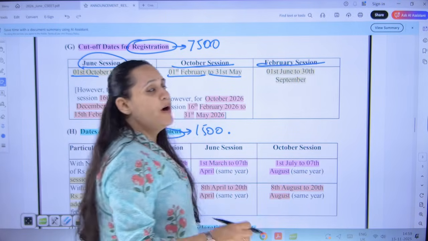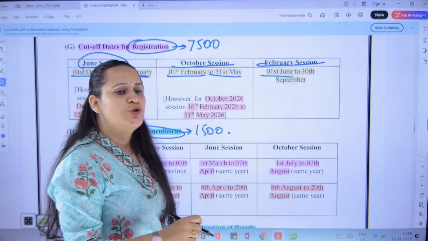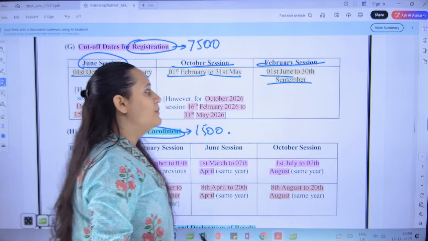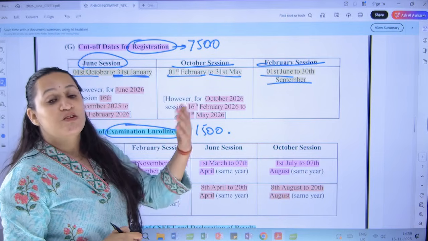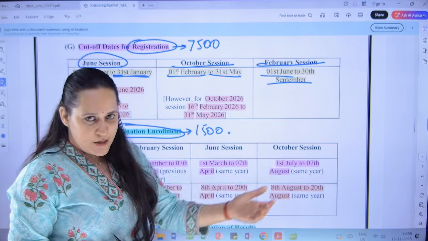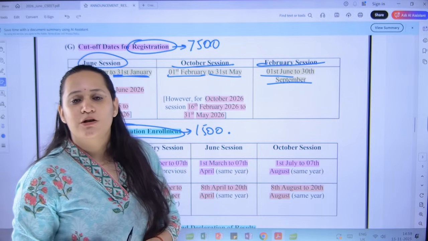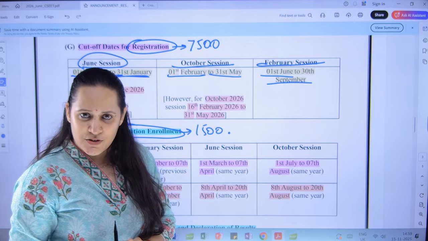Next, if you want to appear in the Feb session, the registration will open on 1st June and it is going to end on 30th September. Within 30th September, you should have completed the registration if you want to appear in the Feb of the next year. So these are the durations when the portal is going to be open for student registration.